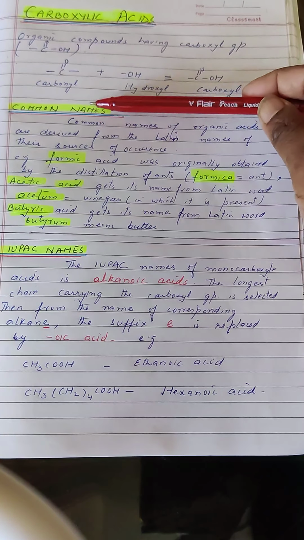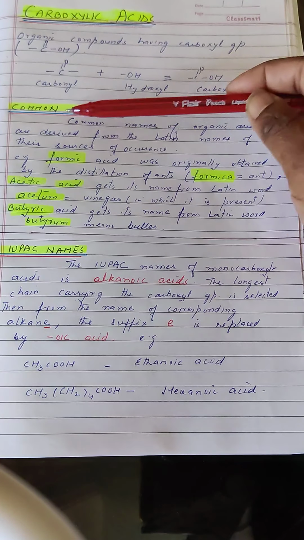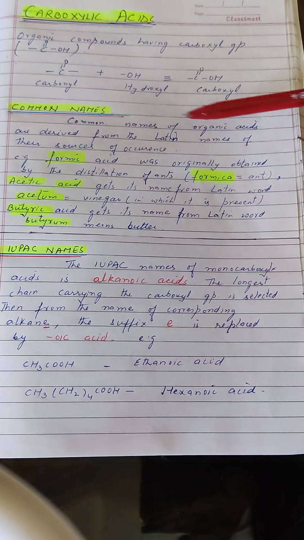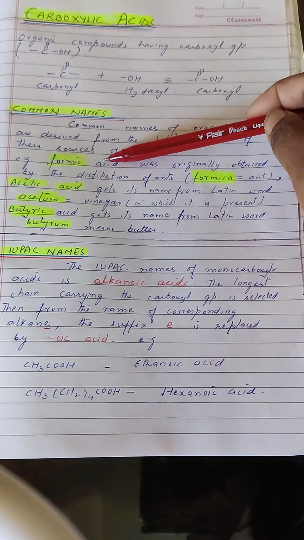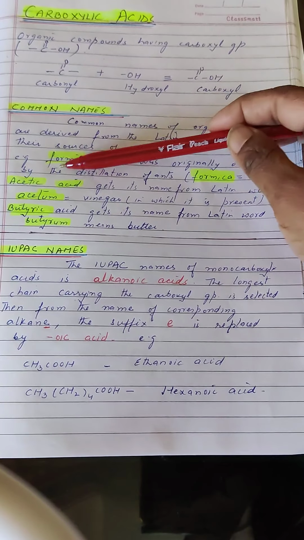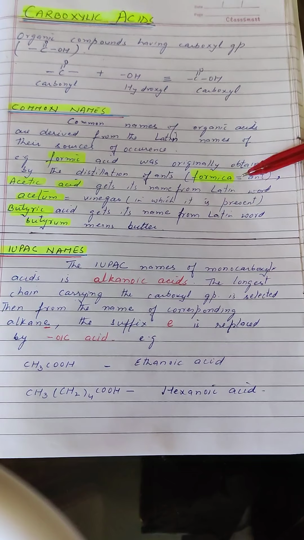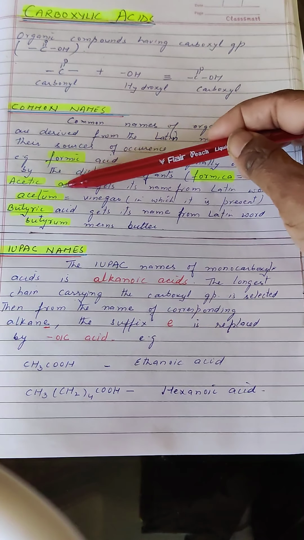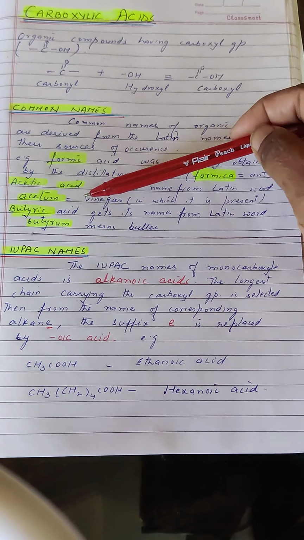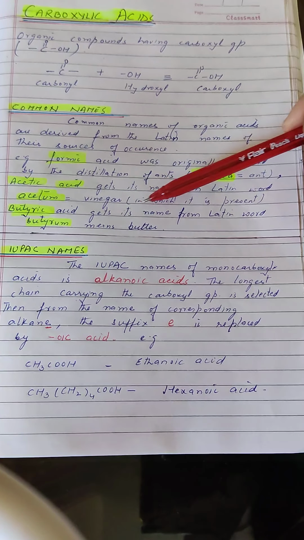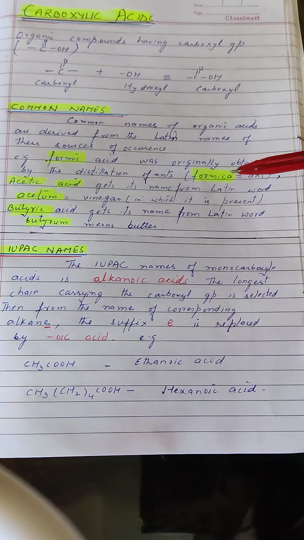Let us talk about the common names of carboxylic acids. Common names of the organic acids are derived from the Latin names of their source of occurrence. For example, formic acid was originally obtained by the distillation of ants. Formica is a Latin word meaning ant. Acetic acid gets its name from the Latin word acetum, that is vinegar, because acetic acid is present in vinegar.